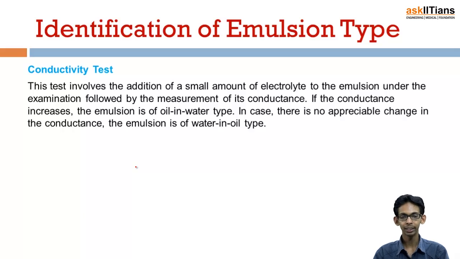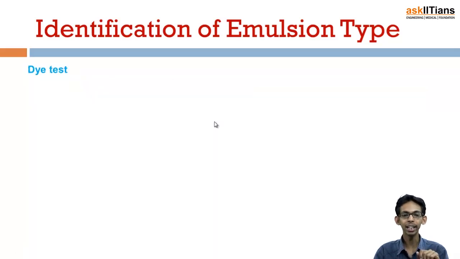Okay, so this test involves the addition of a small amount of electrolyte to the emulsion under examination, followed by measurement of its conductance. If the conductance increases, the emulsion is of oil in water type. In case there is no change in the conductance, the emulsion is of water in oil type. Okay, next is the dye test.